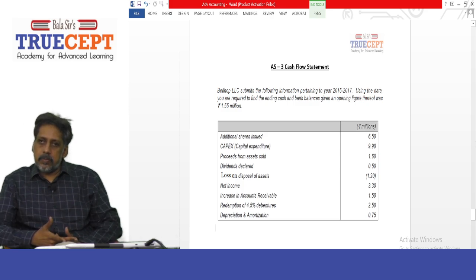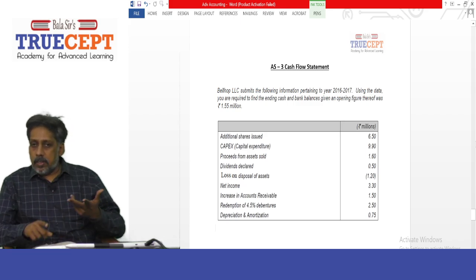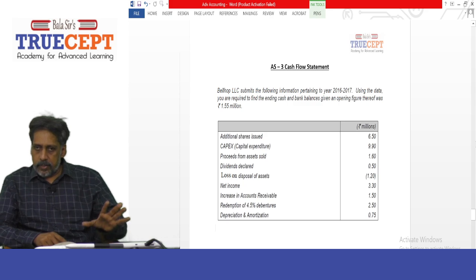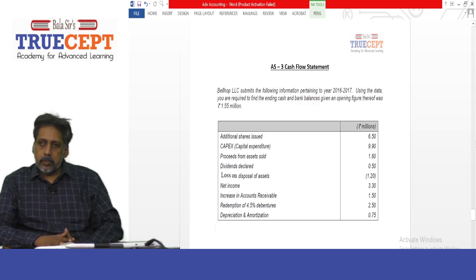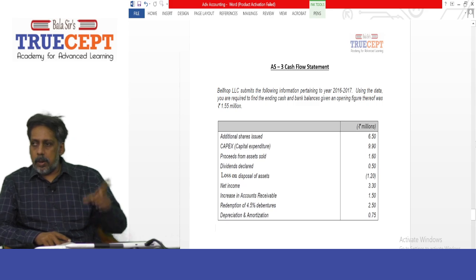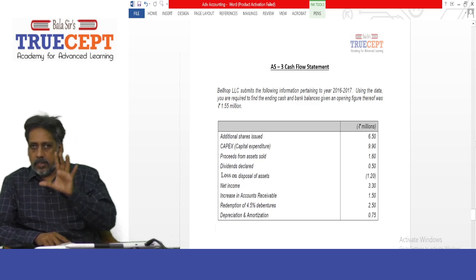Additional shares issued, 6.5 million. Now you know that proceeds from the issuance of shares will be shown as a cash inflow under financing activities, right? Next, CapEx, capital expenditure, 9.9 million. Now remember, CapEx is nothing but capital expenditure, which is nothing but purchase of fixed assets.